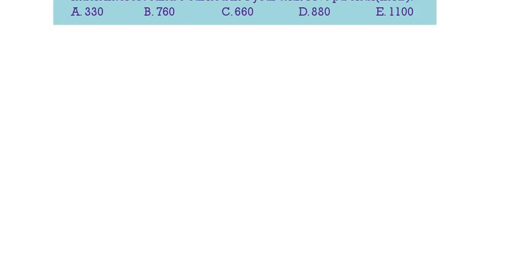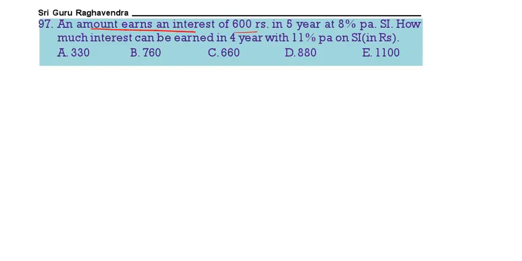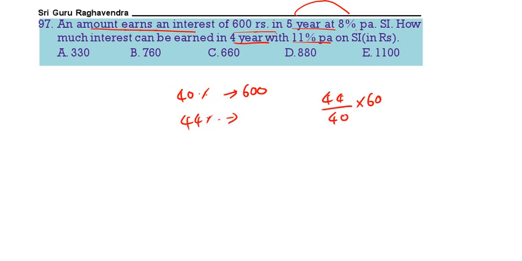Next, an amount earns 600 in 5 years at 8%. 5 into 8 means 40. So 40% is equal to 600. 4 years at 11% means 44%, equal to how much? More by less: 44 by 40 into 600. So we are going to get 660. 3 is the correct answer.